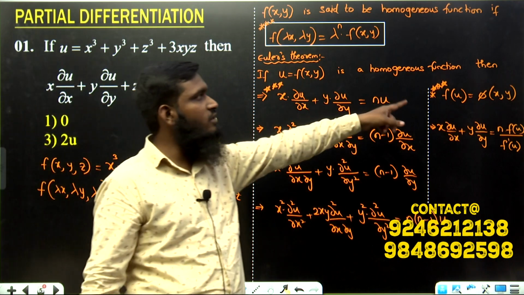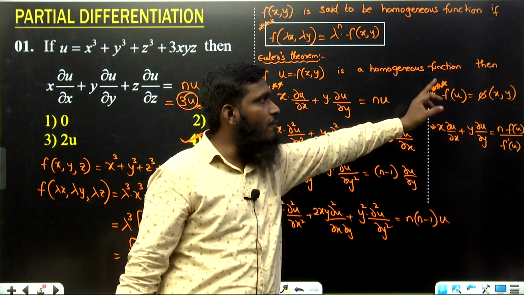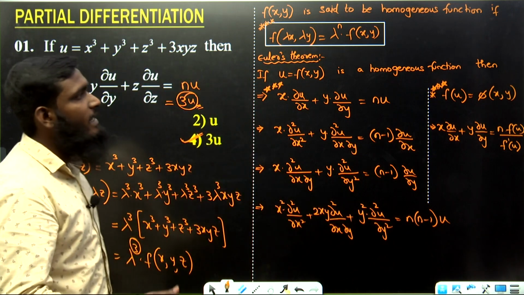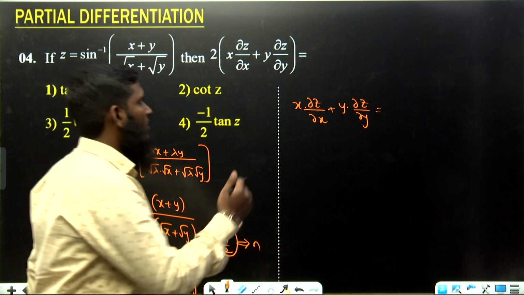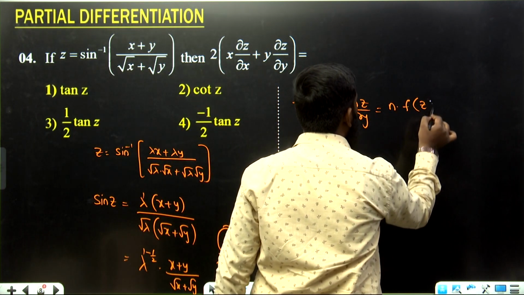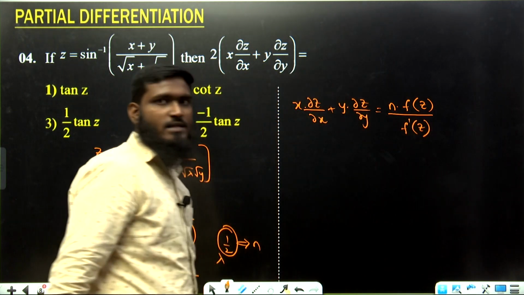We have f of u is equal to phi of x comma y. Over here also, if we have f of z is equal to phi of x comma y, then we have to write n into f of z divided by f dash of z. Okay, like this we have taken over here.